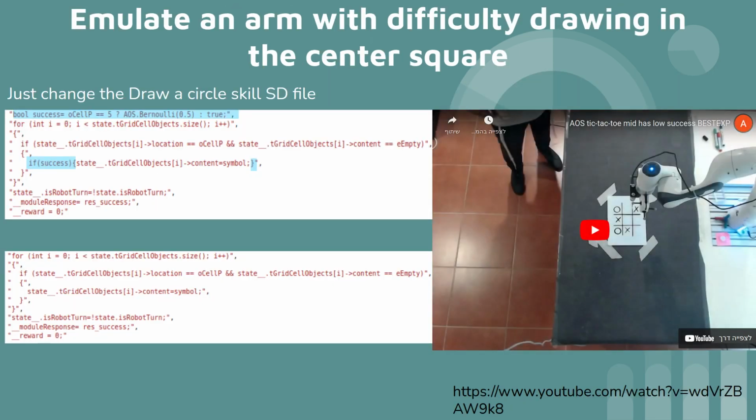We can also see that one can easily emulate an arm with difficulty drawing in the center square. All we had to change is to say that it is successful in case that it is called to draw in the center cell after we sample from a Bernoulli distribution of 0.5, and only then it really marks the cell. This is used, of course, for planning. When execution occurs, whether it succeeds or not depends on the robot, but now we can document it easily.